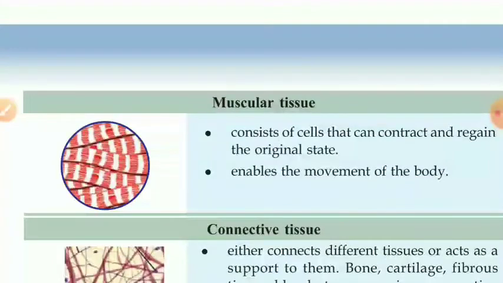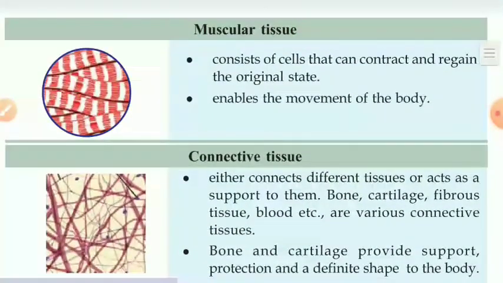Okay, next one, muscular tissue. Everybody knows muscles. This muscular tissue consists of cells that can contract and regain the original state. Then, second point, what is the main function of the muscles? Movement of the body, which enables us to move. So this is the structure.